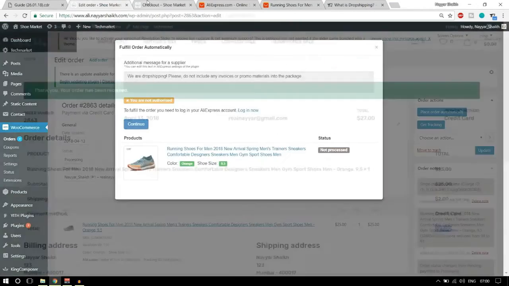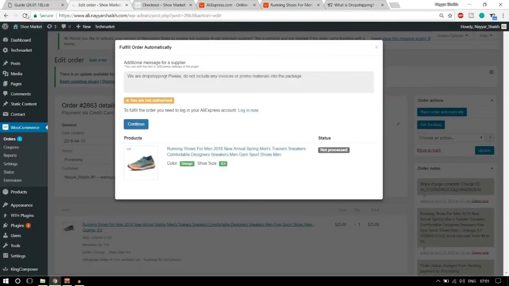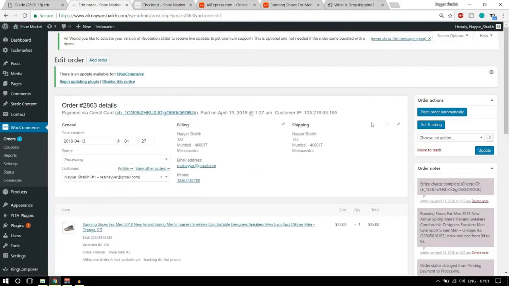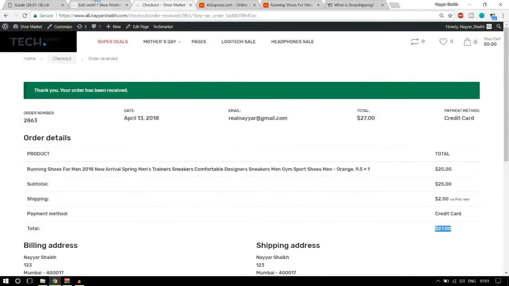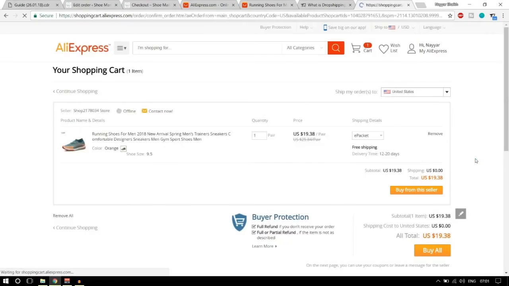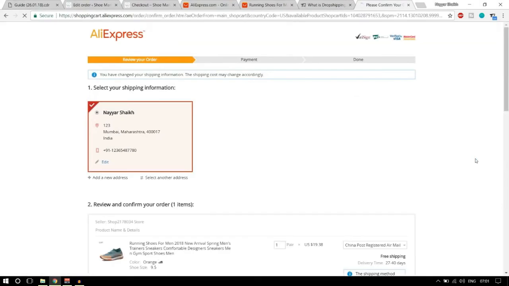Alright, now we are logged in. Again, let's come over here and refresh this page. Let's try again. Let's click on this button, place order automatically. Now as you can see, everything is getting done automatically. First it is cleaning the shopping cart. Now this product is getting added to cart. Now you'll see the product is added to cart over here. As you can see, everything is getting automatic. I'm not clicking on any button, I'm not doing anything, everything is getting done automatically.